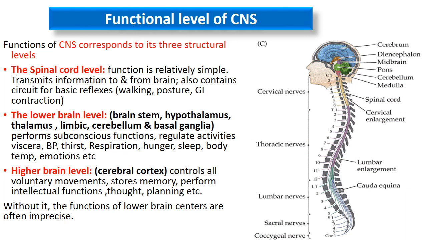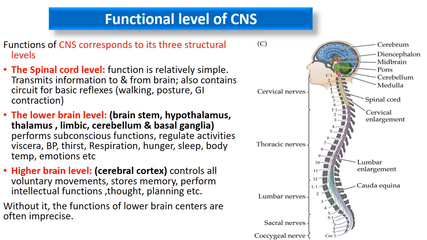The spinal cord level mainly controls the reflexes, and the higher brain level is our voluntary control of movements, memory, planning, thought, and intellectual functions. So this is the functional division: we have divided the brain and spinal cord functionally into three basic levels. The first is the spinal cord level, then the higher cortical level or higher brain level, and then the lower brain level.